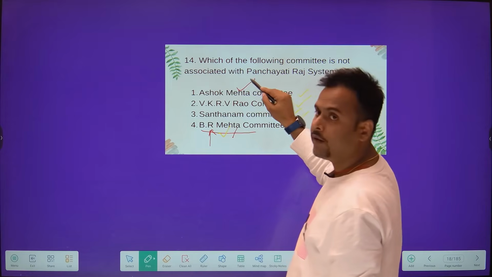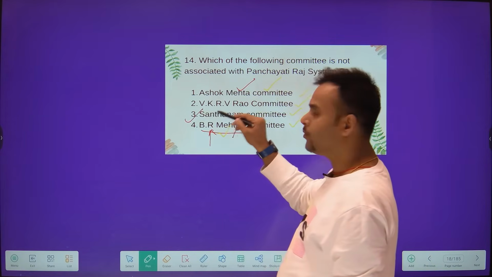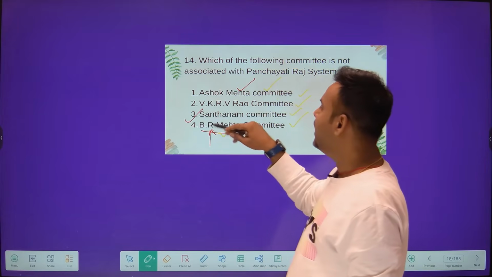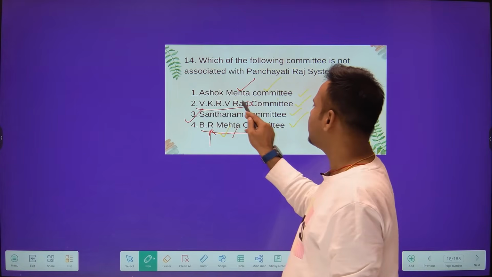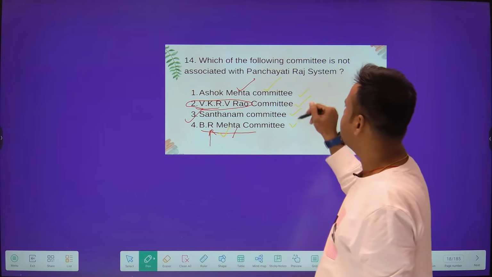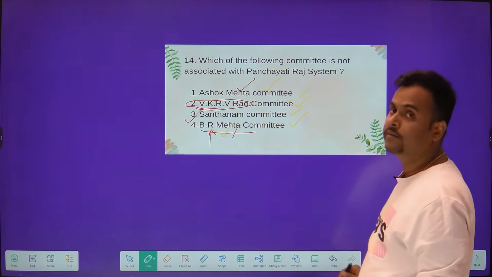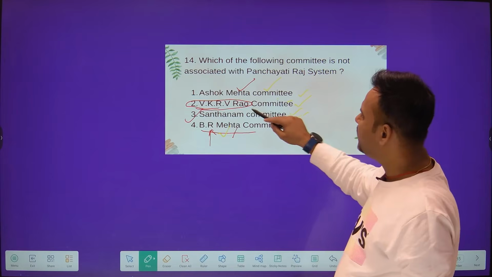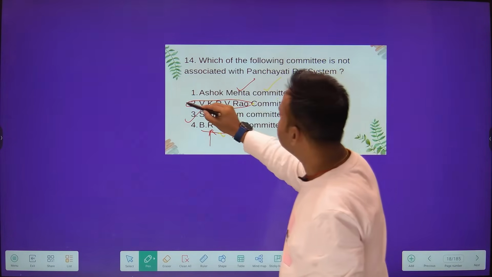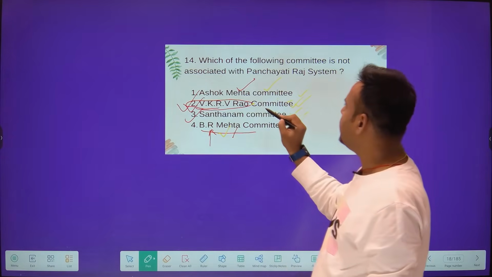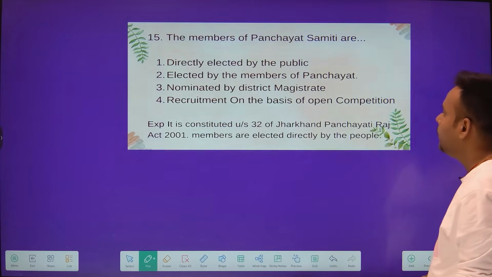Ashok Mehta, who advocated for the two-tier system, was also associated. Santhanam Committee was also associated with the Panchayati Raj system, and this V.K.R.V. Rao Committee, this committee was not associated with the Panchayati Raj system. Actually, as I remember, he was an economist, I guess. So the answer is this one. He was not associated with the Panchayati Raj system. Move on to the next question.